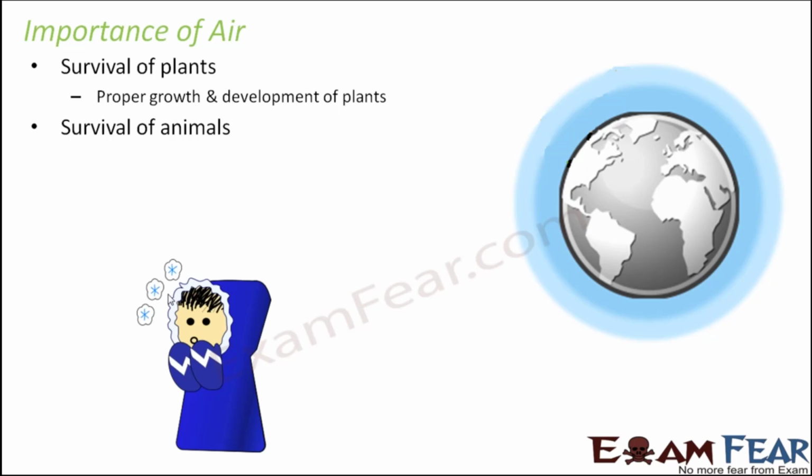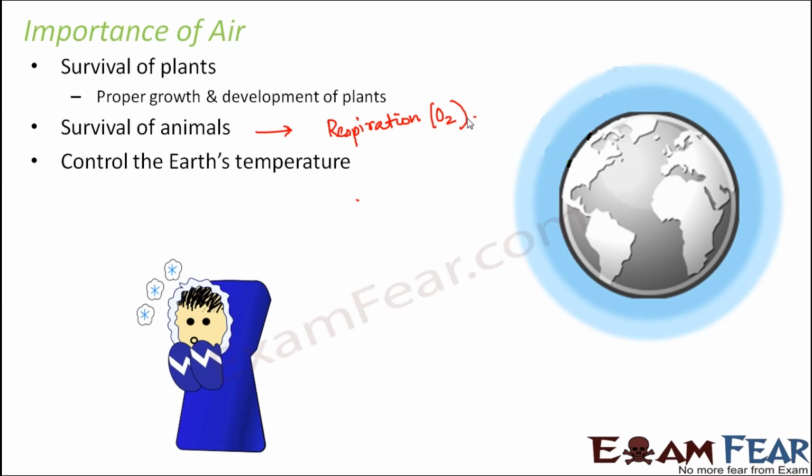So that oxidation of food takes place only in presence of oxygen, and that is what we call as respiration. So for animals, respiration is a very crucial process. If respiration doesn't happen, then what will happen? The animals will not be able to survive. And for respiration, you need oxygen. Oxygen is present in the air. So animals need air for their survival.